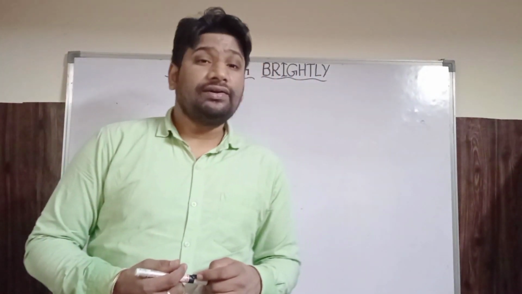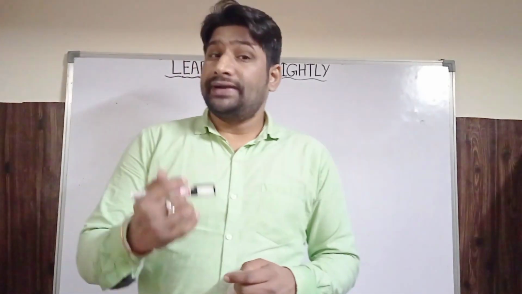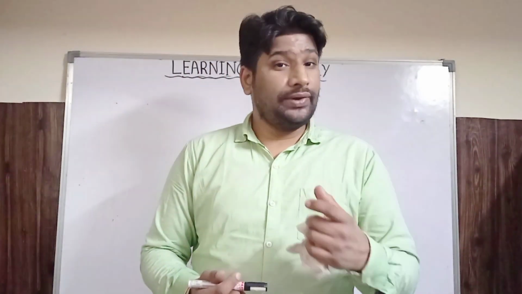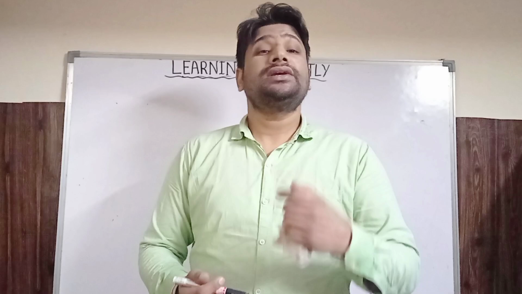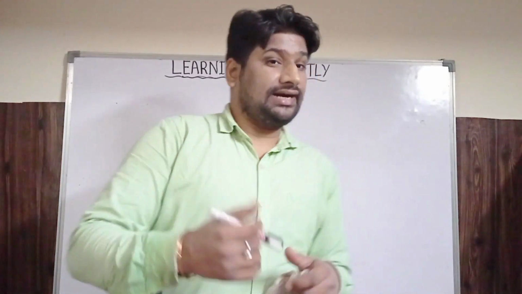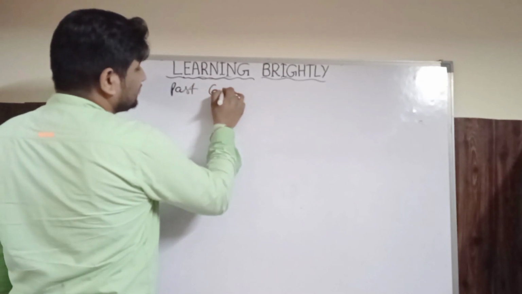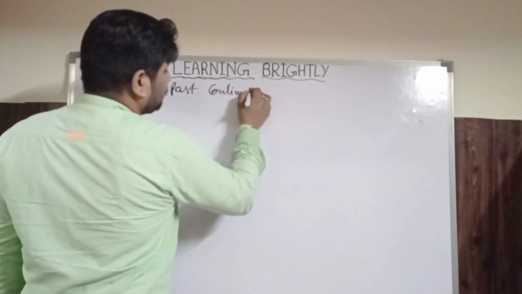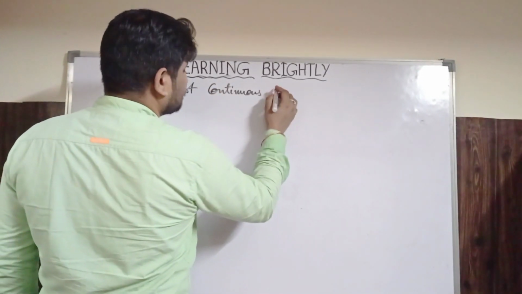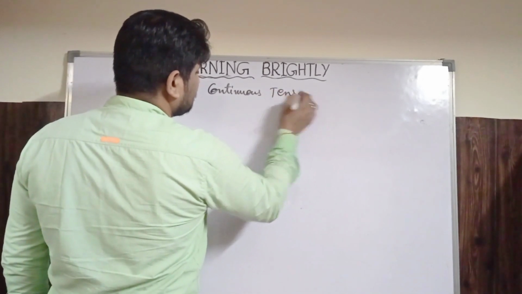So in the last class we did present continuous tense. Now we are going to start passive voice of past continuous tense. So let's start. What do you mean by the past continuous tense? Past continuous tense का मतलब क्या होता है? When an action was happening in the past continuously, that is called past continuous tense.